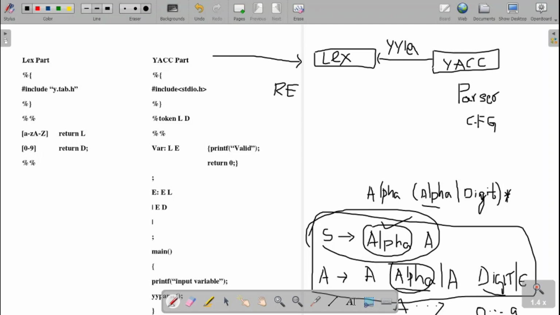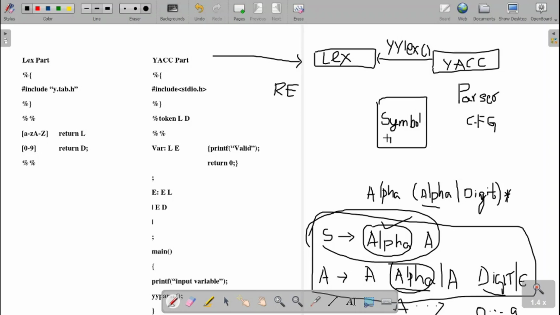So YYLex will make the call, which will give the token to the Yawk. But tokens can't be given directly in hand. Lex can't give the token in hand to the Yawk. So for that, we will use one symbol table in between the lexer and the parser. This symbol table is a common intermediate between the lex and the Yawk.